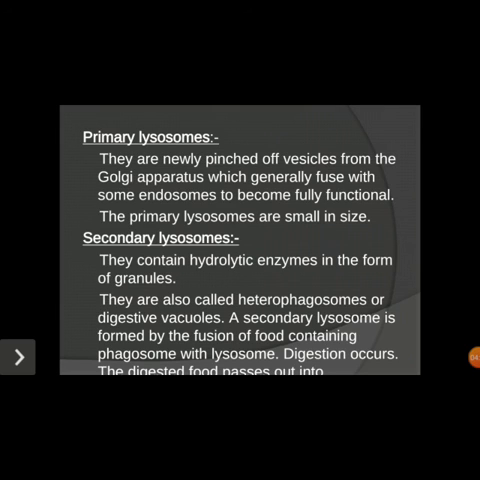They are also called heterophagosomes or digestive vacuoles. The secondary lysosome is formed by the fusion of the food-containing phagosome with the lysosome. Digestion occurs and the digested food passes out or is absorbed by the cell. So this is about the secondary lysosome.